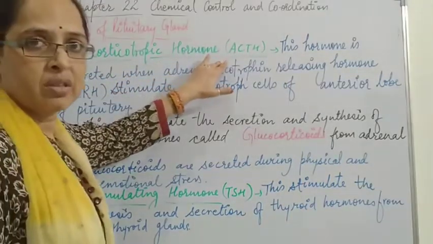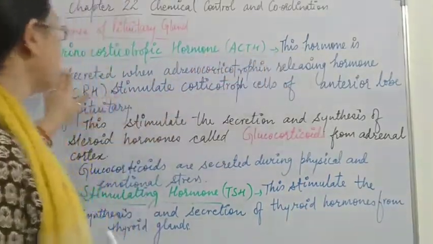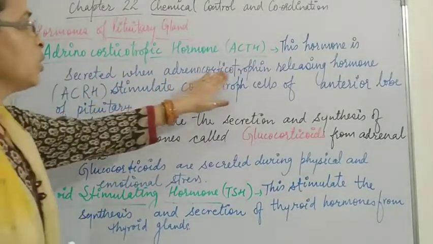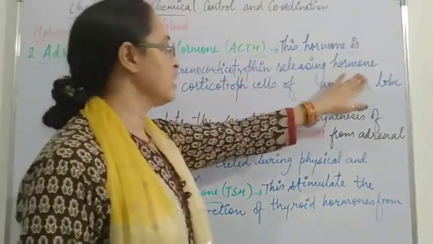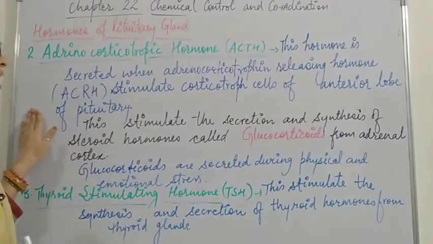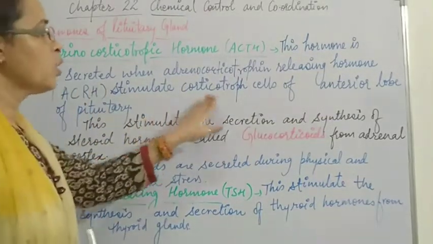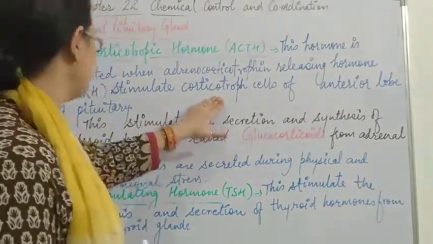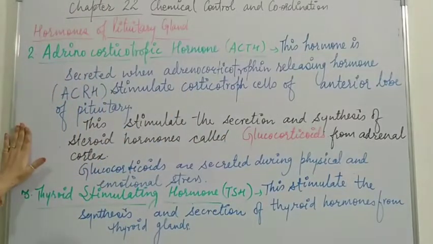Adrenocorticotropic hormone is secreted when adrenocorticotrophin releasing hormone, or ACRH, stimulates corticotroph cells of the anterior lobe of the pituitary.